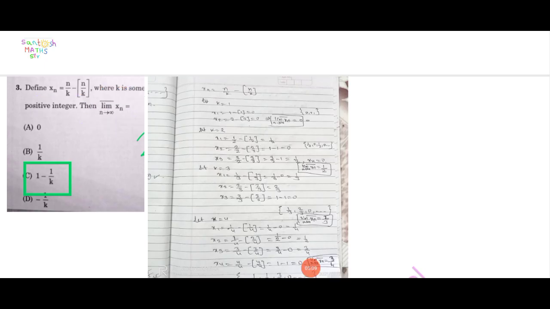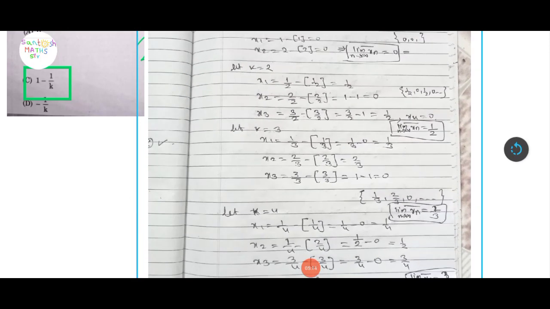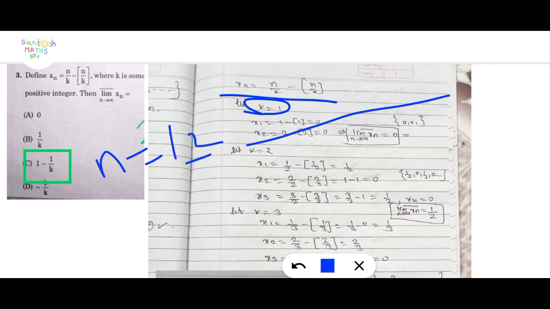First of all, check here xn equal to n by k minus the integer part of n by k. Put k equal to 1 and n runs from 1, 2, 3.